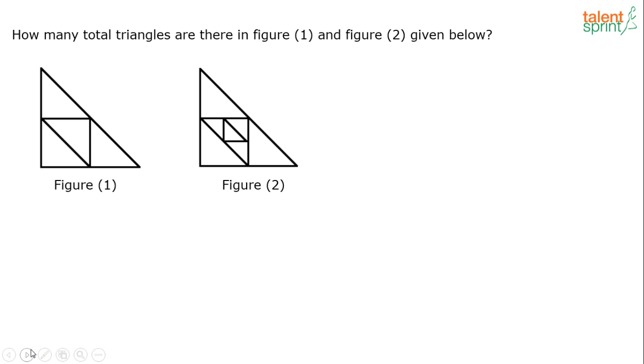Got it? 5 and 9, so 14 is the answer. Remember, all those who are giving 5, 9 as the answer are wrong. Read the question properly. What is he asking us to find out? How many total triangles are there in the figure given below? Total number of triangles. So total is not 5, 9, it's 5 plus 9, 14, right?